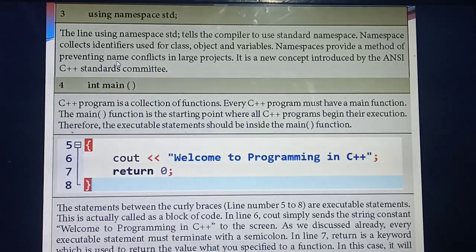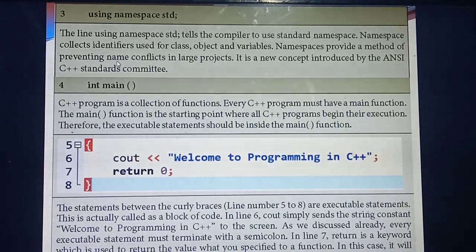Okay, so each and every program will have this main function. If you take a human, the first part of the human is the head, then the heart, isn't it? Likewise, the head is the header file. Then which is the main function? Int main of. How the heart is important for a human, likewise this main function is also important to a program. Okay, so what are the functions you are going to write? All the functions or statements will come under which one? Main function. So each and every program will have a main function.